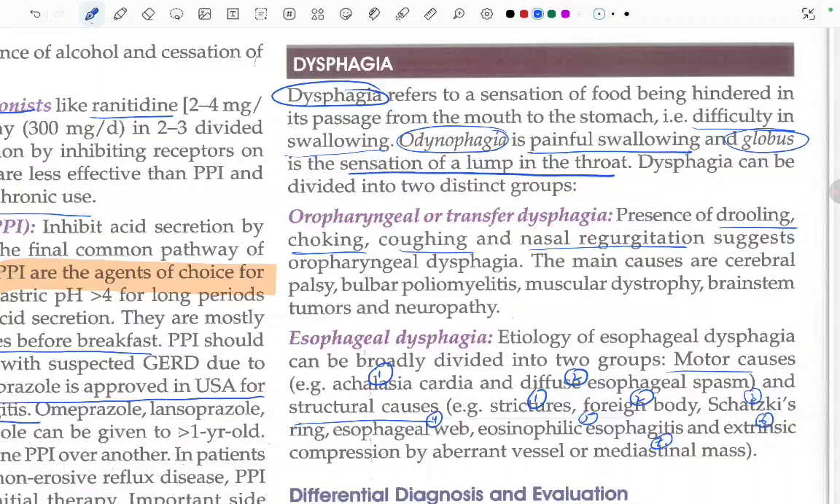These structural causes are basically preventing the entry into the esophagus or compressing the esophagus some way or the other, causing difficulty in swallowing. So what can cause difficulty in swallowing? The structural reasons for esophageal dysphagia include strictures, foreign body, Schatzki's ring, esophageal web, eosinophilic esophagitis, extrinsic compression by any aberrant vessel, or mediastinal mass.